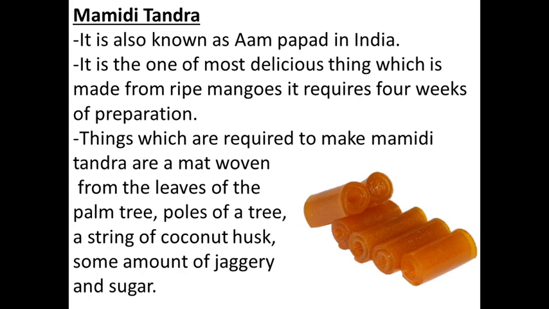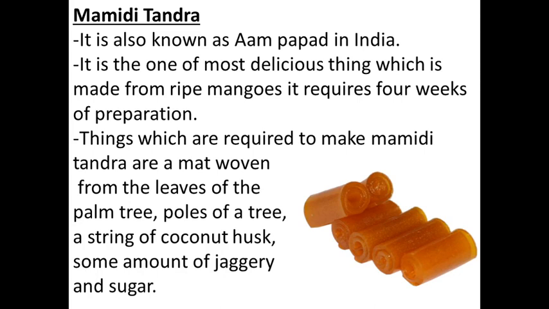Amma then spread this pulp into a thin layer over the mat. The thin layer was left to dry in the sun. In the evening, they covered the mat with a clean sari to avoid any dust. The next day, they again took out some mango pulp. They added jaggery and sugar into the pulp. Then they spread the pulp over the previous day's layer. This work was given to both the brothers. Both of them together spread many layers over it.